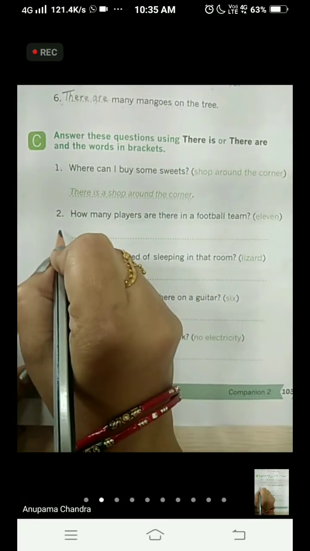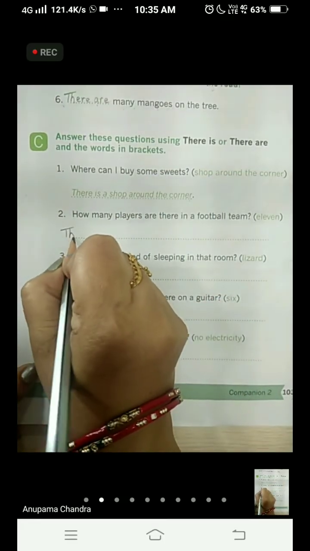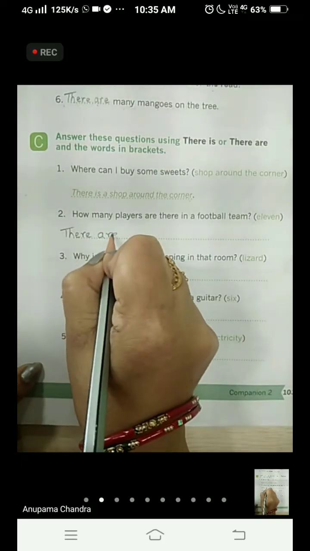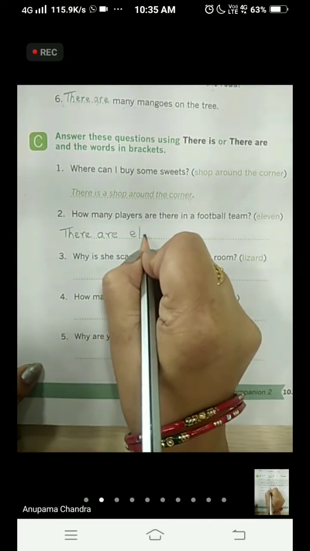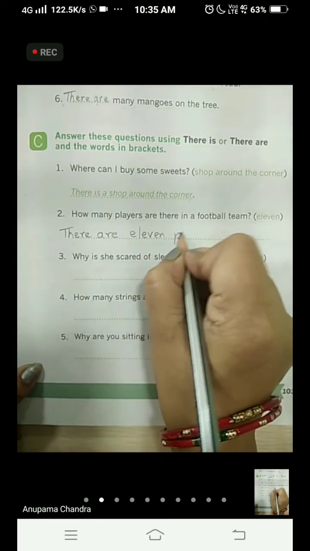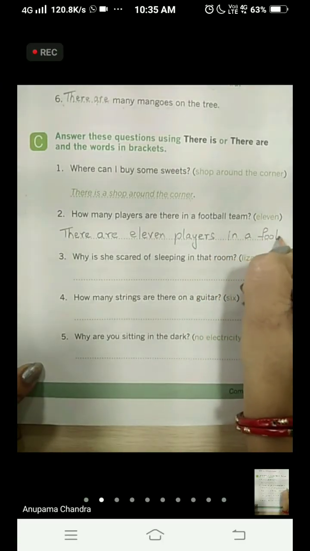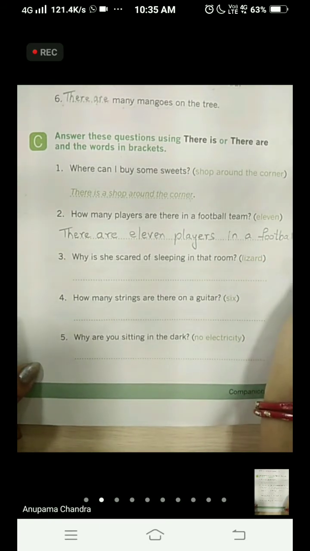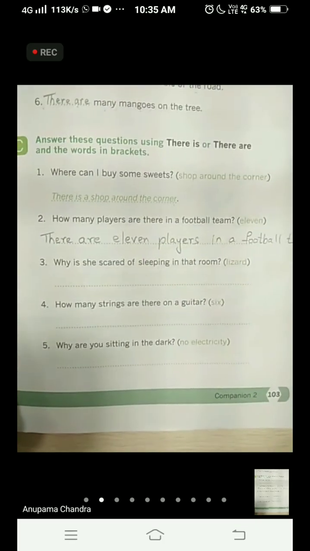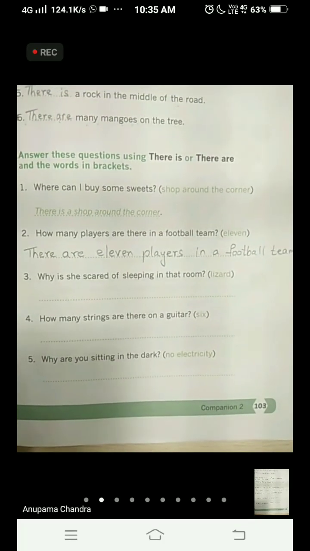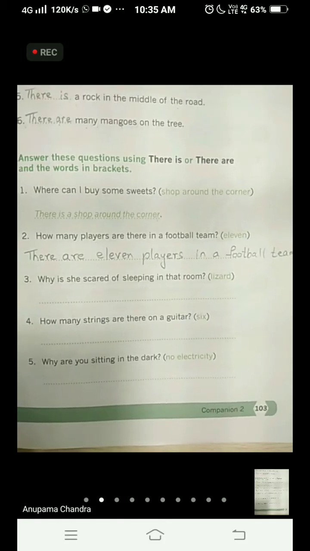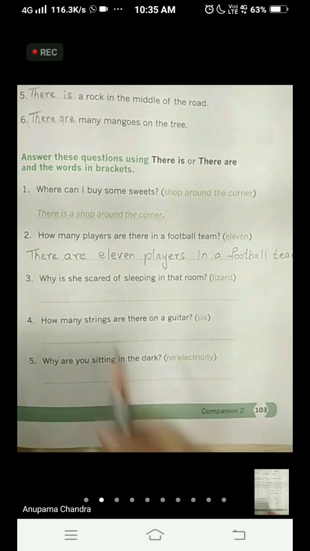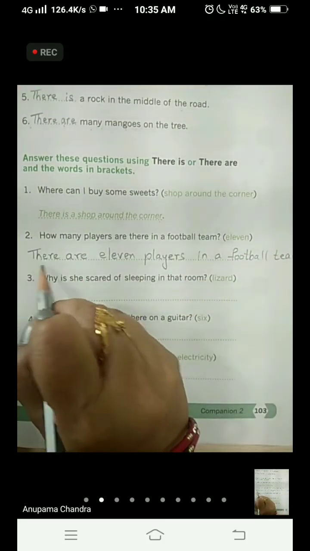So we are going to write here, there are 11 players in a football team. Okay, so because it was 11, more than 1, we used there are.